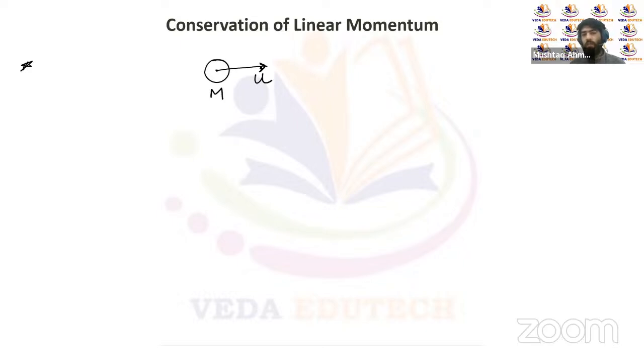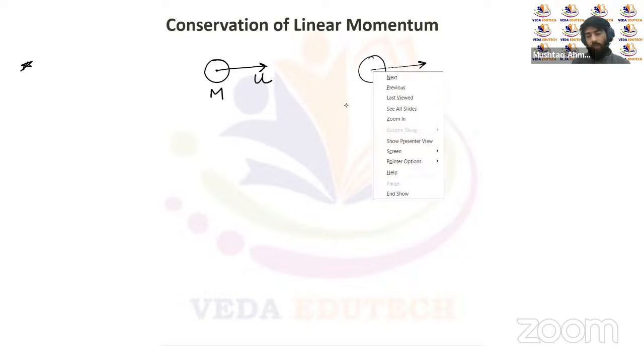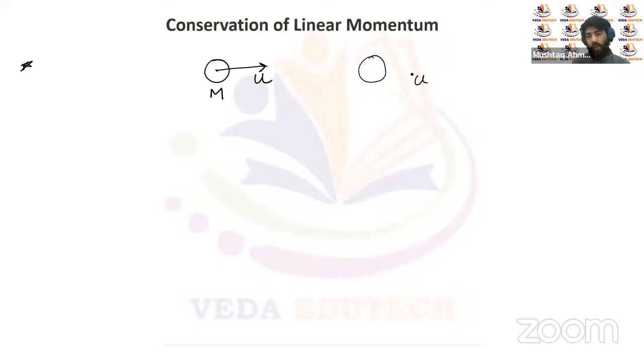Initially the body was moving with velocity u in this direction. If the velocity is not going to change because there is no force acting on it, the body will have the same momentum every time. The momentum or the state of motion of a body can be changed only when there is some external force acting on that body. So on this body there is no external force, so it will continue to be in the same state of motion. It means it will have the same velocity vector.